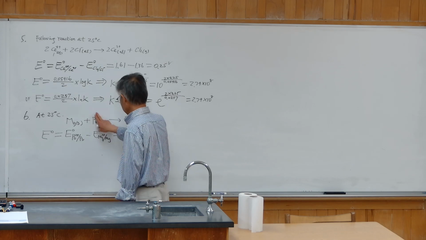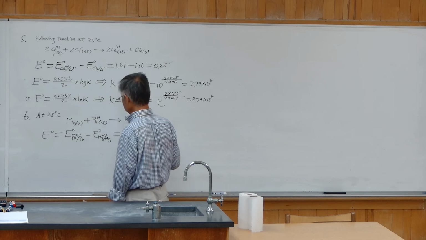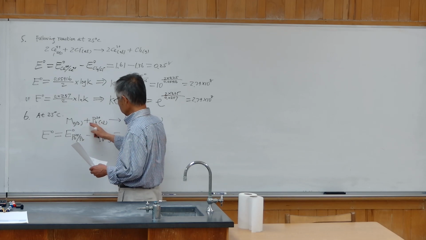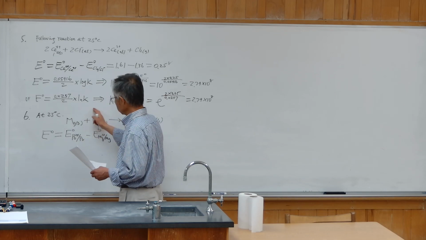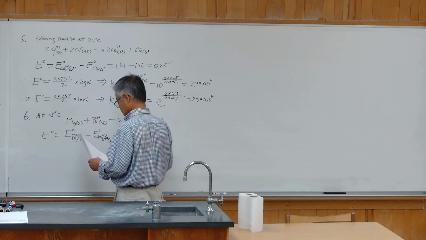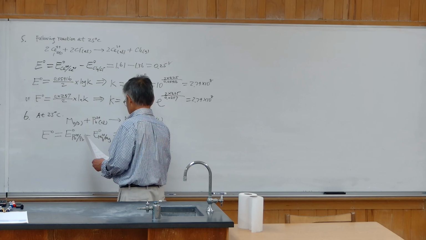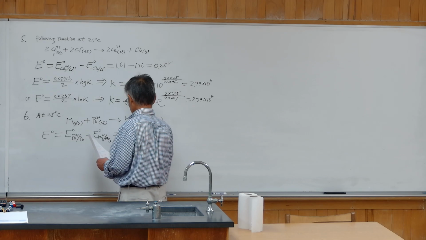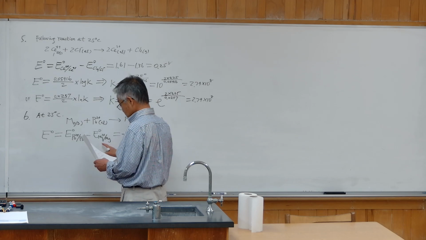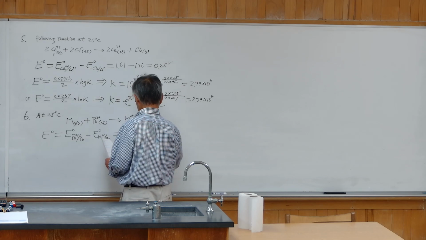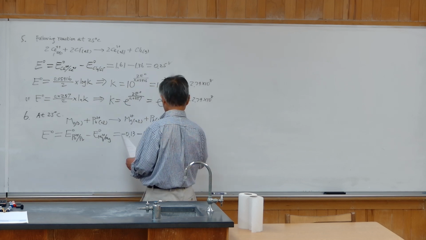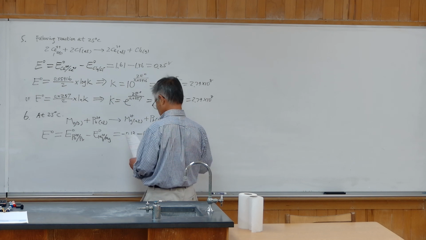So lead ion is reduced to lead metal, so this is first, minus magnesium ion to magnesium. This is opposite, so minus it. From the table provided, Pb2+ to Pb standard potential is negative 0.13. Mg2+ to magnesium metal is negative 2.37. The result is 2.24 volts.